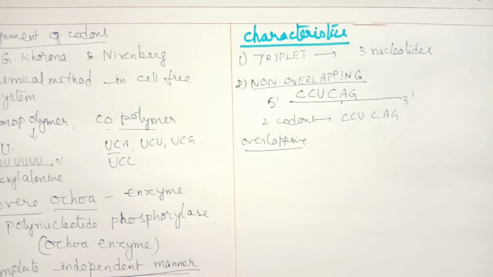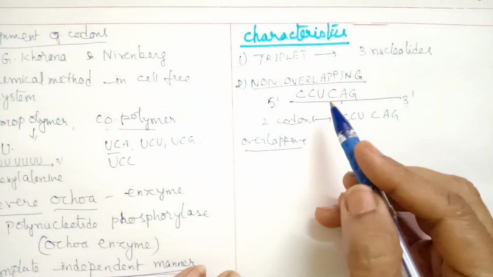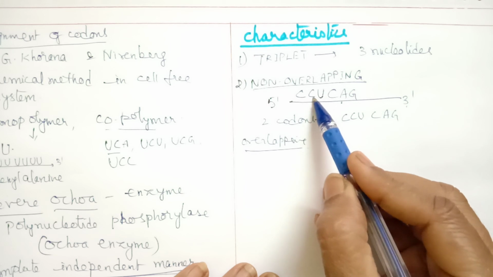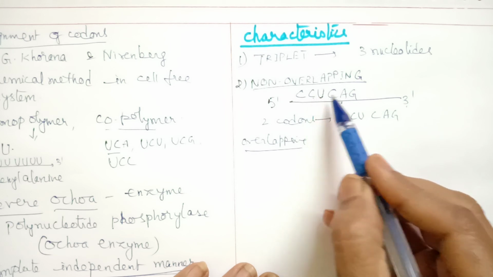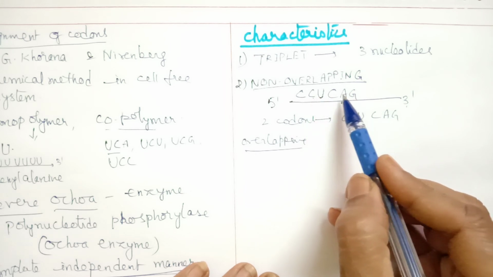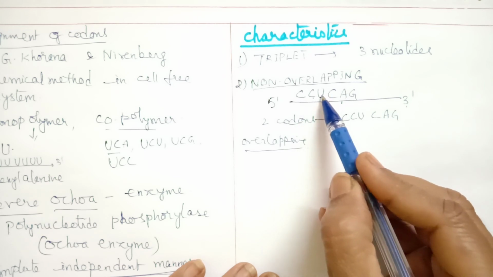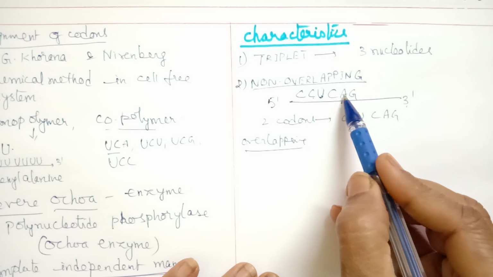Suppose there is an overlapping. How do we understand overlapping? That means the last nucleotide of the first codon will become the first nucleotide of the next codon. So if U is present in the last position, it should also be present in the first position of the next codon.